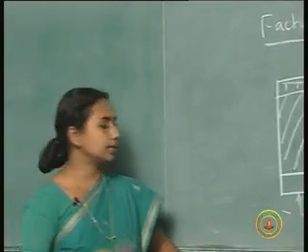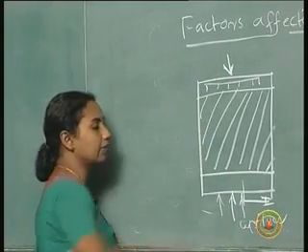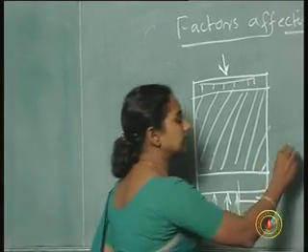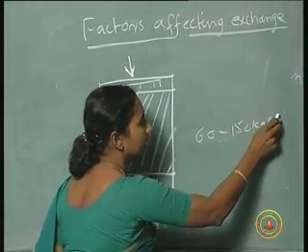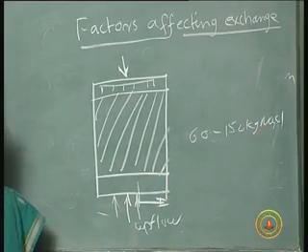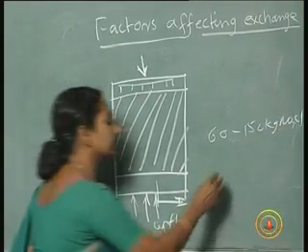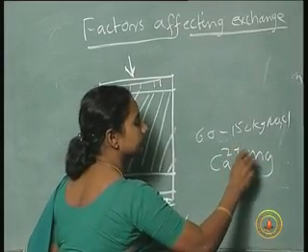Then for regeneration, we can go either in the upflow mode or in the downflow mode, but imagine around 60 to 150 kilograms of sodium chloride per meter cube of the ion exchange resin. That much sodium chloride is coming along with calcium and magnesium ions.